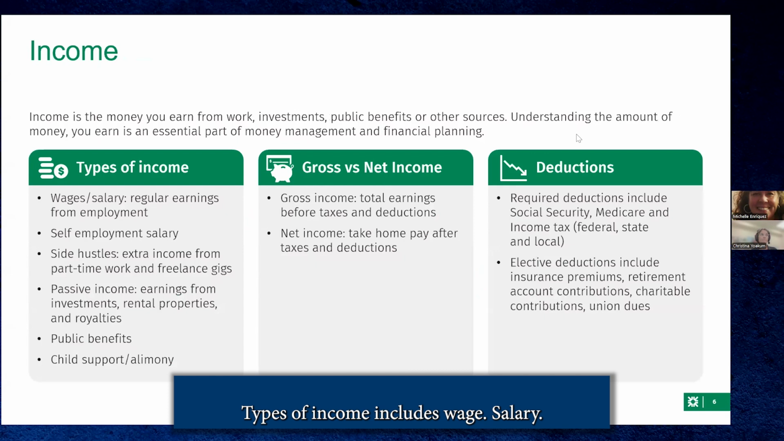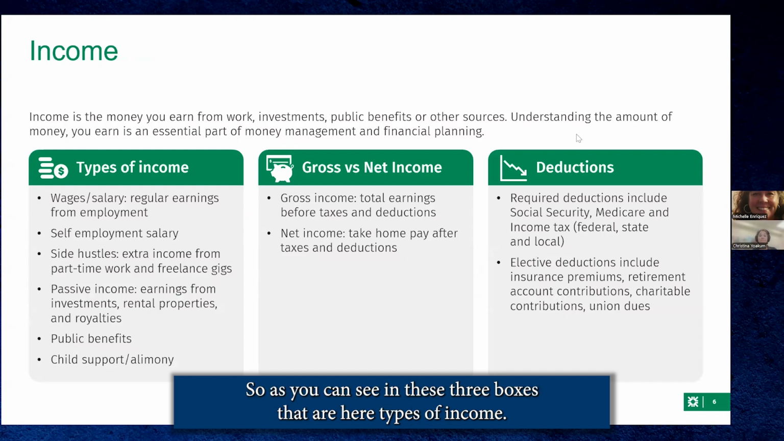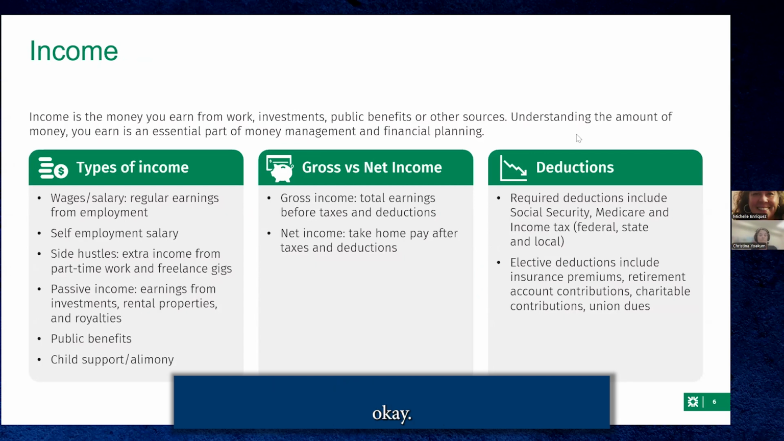Types of income include wages, salary, self-employment, side hustles, passive income, and public benefits. As you can see in these three boxes, types of income, particularly all the bullet points there, and public benefits, child support, and alimony. Now, gross versus net income: gross is earnings before deductions, and net income is take-home pay after deductions.